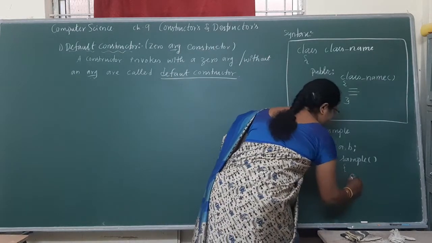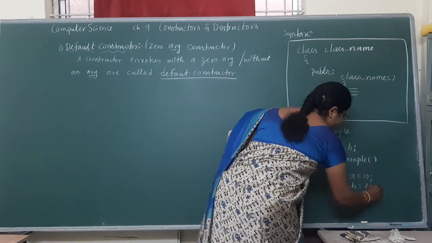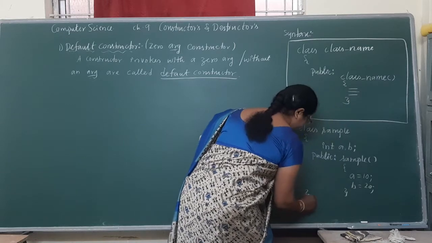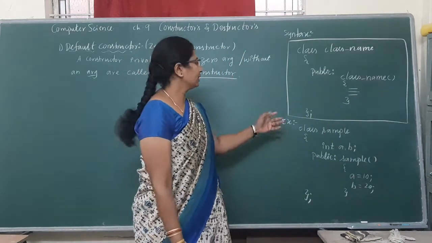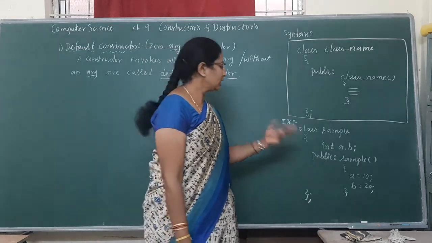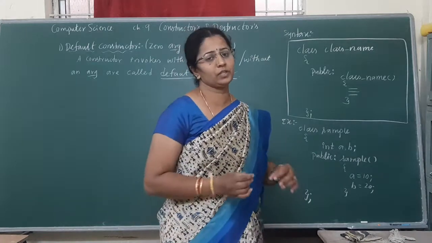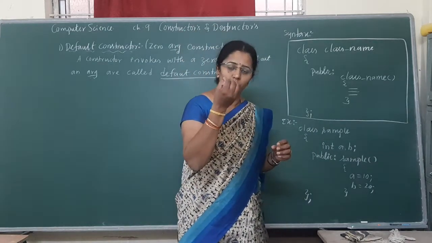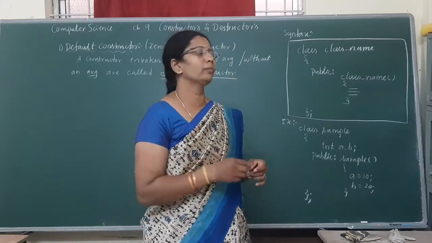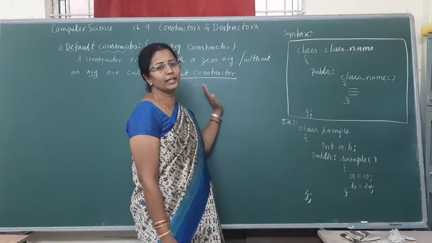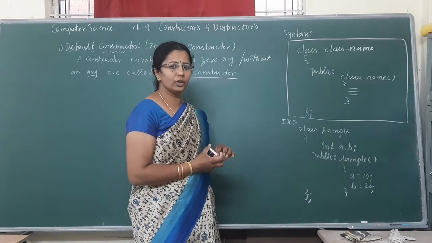Here I am giving default values to initialize. This is your example for the default constructor. It invokes automatically when an object is created without an argument. Whatever object you create without an argument, first the default constructor gets invoked. Did you get it?